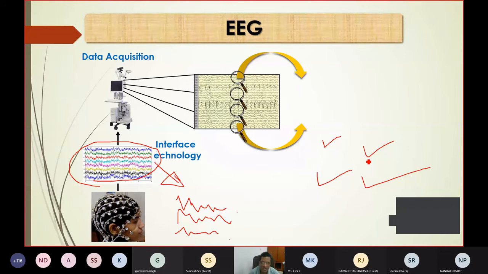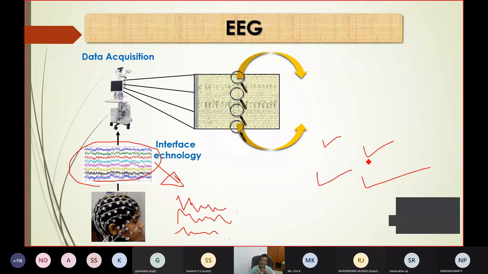But sometimes the time domain feature may not be able to classify properly. I may have to look into the frequency domain information also. What is the frequency information hidden in those signals? For that, you apply the Fourier transform, and then you can find out the frequency domain information. Or you apply different filters. You pass the signal through a particular band pass filter and look into that, then pass it through another band pass filter and look into that. So you are filtering the signal with different pre-decided filters, and you will get different frequency domain information.